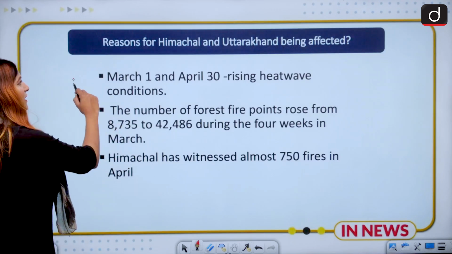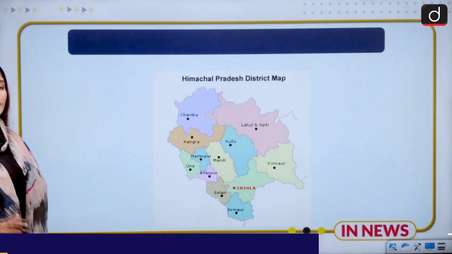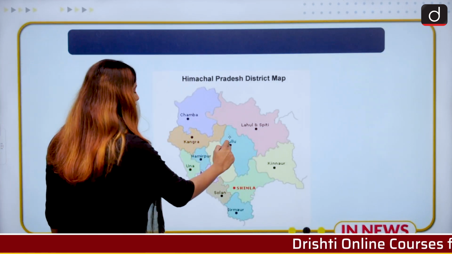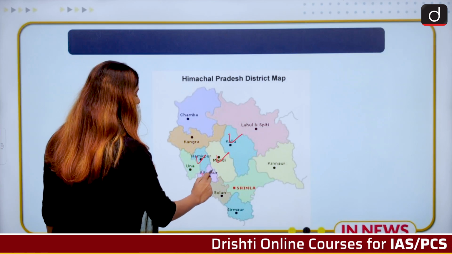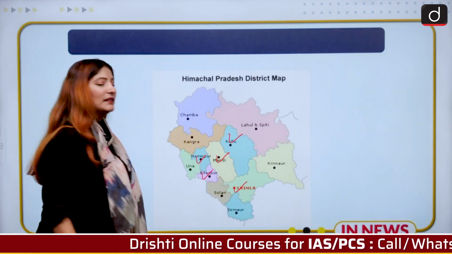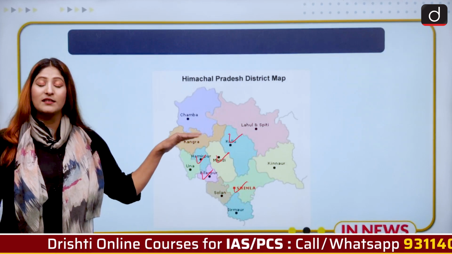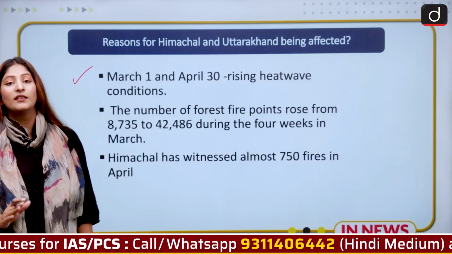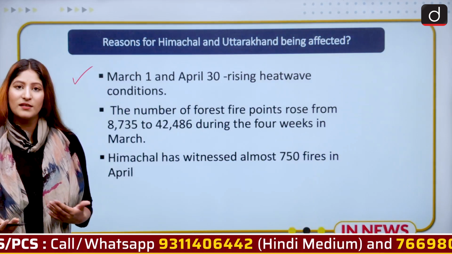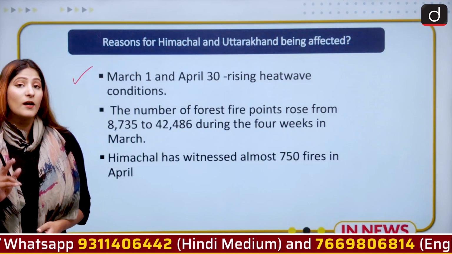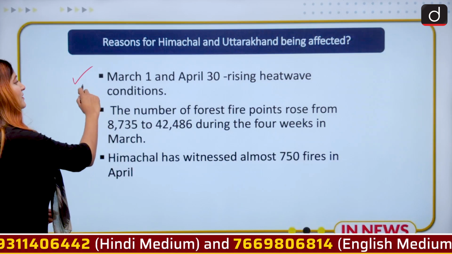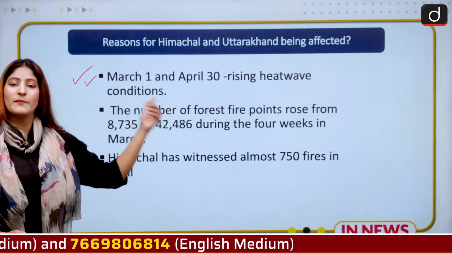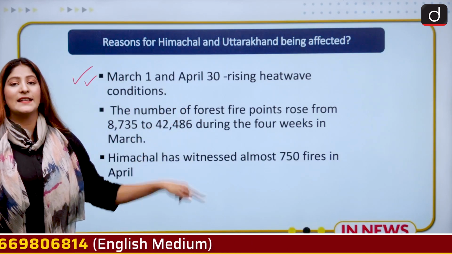Now, if we talk about Himachal and Uttarakhand being affected, the specific areas of Himachal Pradesh that have been affected are Kullu, Mandi, Hamirpur, Bilaspur, and Shimla. These are the major areas where forest fires are raging. That is a point of concern because the region of Himachal is a huge repository of wildlife and biodiversity. Between March 1st and April 13, there have been coincidences of heat waves, a spike in heat waves, which is coterminous with the rise in forest fires.